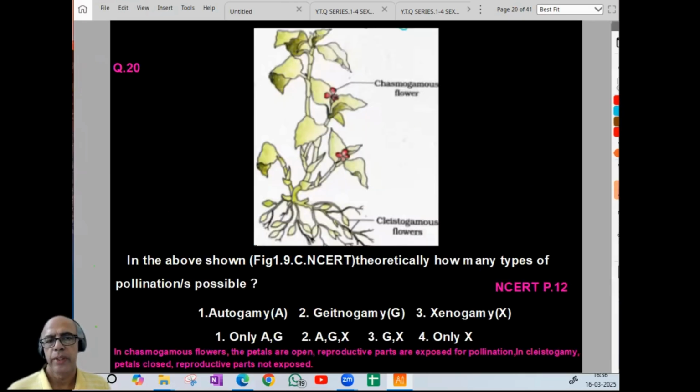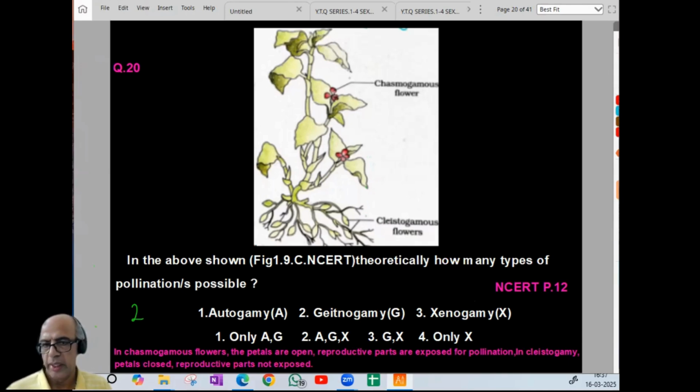Now 20. This diagram you may be familiar with, NCERT diagram. Now theoretically, how many types of pollination are possible? Here chasmogamous flower is there, cleistogamous flower is there. Cleistogamous means a flower which is always closed, only self-pollination. Chasmogamous means sex organs open. So there can be self-pollination as well as cross-pollination. Here I have given autogamy, geitonogamy, xenogamy with the symbols. So all 3 are possible here because both types of flowers are there. So option 2: all types of pollination we can find here, cleistogamous as well as chasmogamous flowers.